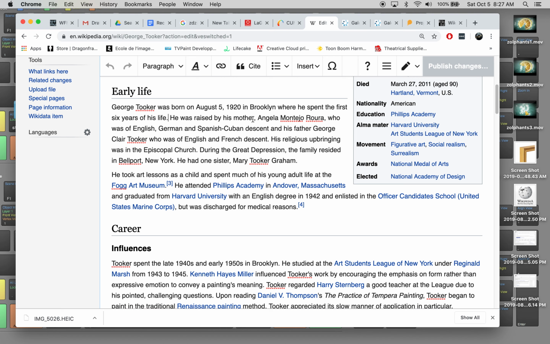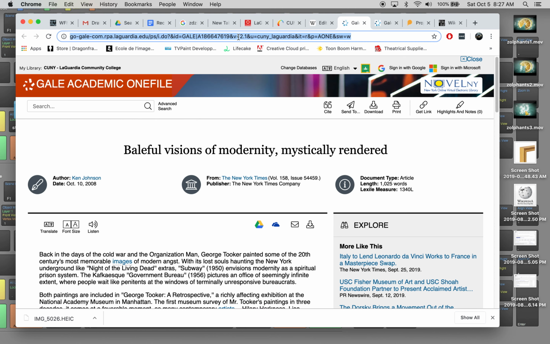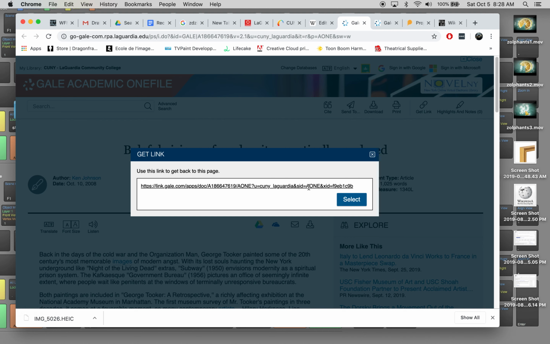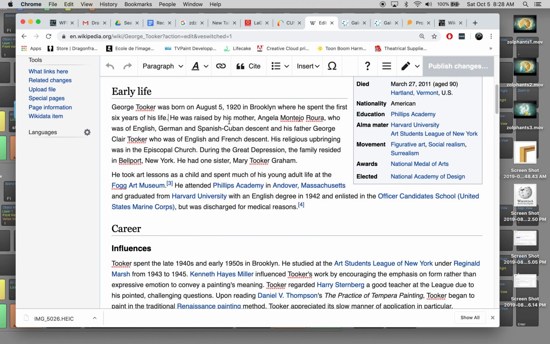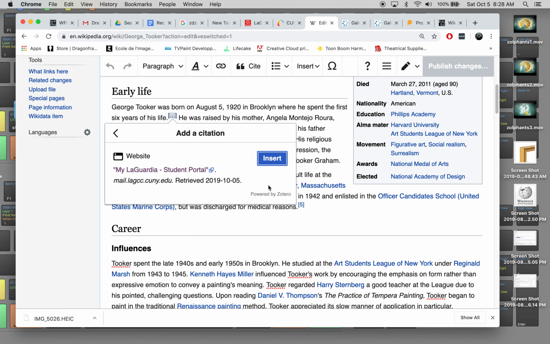After the punctuation, I'm going to go over here. In a lot of cases, you can just copy and paste the URL. Let's see, get link. I might have to do that. That's a weird LaGuardia URL, right? So what if I do this and copy? Let's see if that works. So I'm here. Am I in the right place? I add a citation. And let's see if I can just do this. I copy and paste a URL, generate. Sometimes it'll work. So, okay. No, that's not it at all.